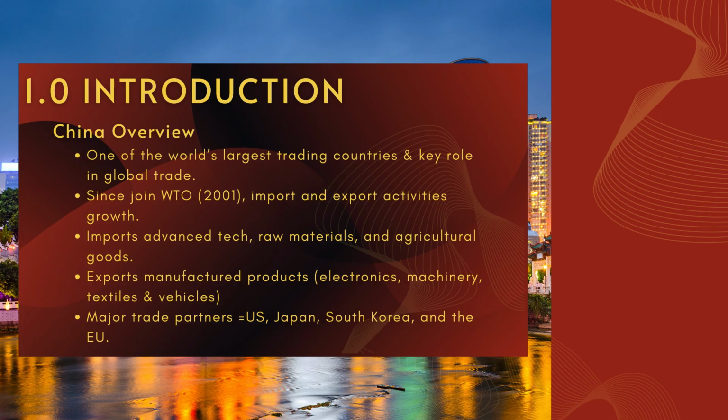Some of its biggest trading partners include the US, Japan, South Korea, and countries in the European Union. To support its economic growth, China has built strong international trade relationships and signed free trade agreements with several nations. This shows how deeply China is involved in global trade, influencing supply chains, pricing, and economic development around the world.